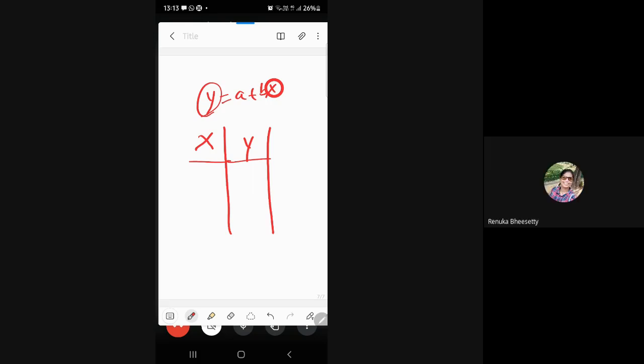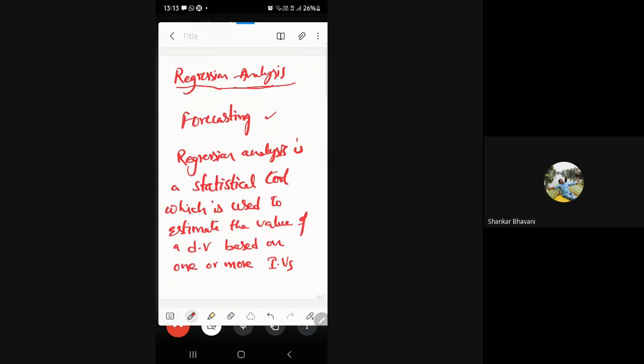The relationship between those two variables. How can I calculate the relationship between x and y? That is through correlation. My point is that regression analysis is a further advancement of correlation.